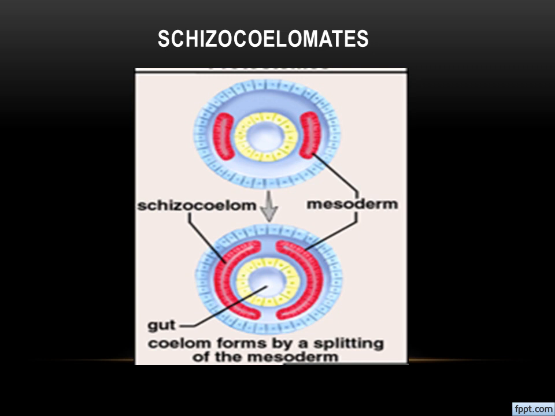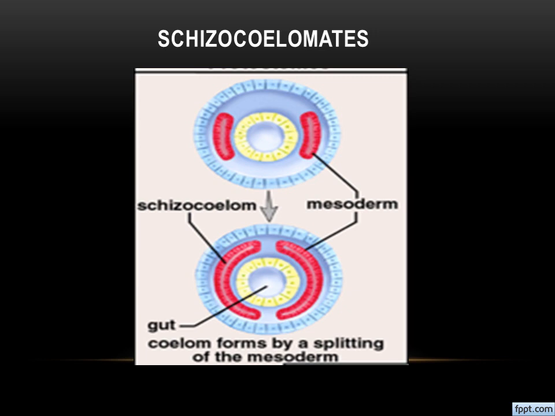The first diagram, marked in red color, is the mesodermal layer. It is splitting and forming the coelom. So the coelom that forms by the splitting of the mesoderm is known as a schizocoelomate, right?